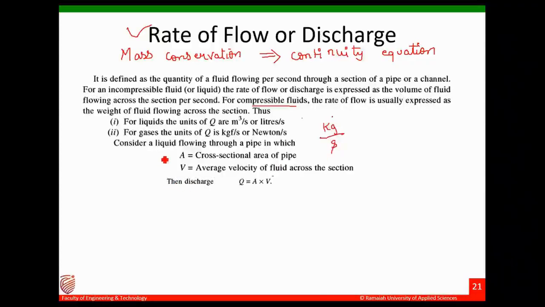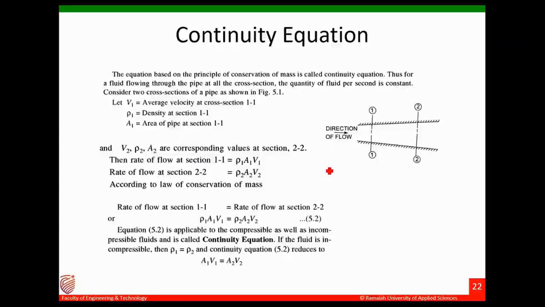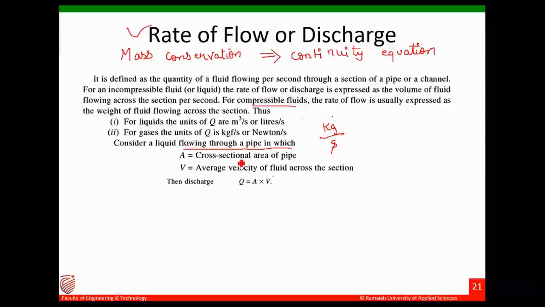Let us consider a fluid flowing through a pipe. I'll consider two sections, section 1 and section 2. Let A be the cross sectional area of the pipe and V be the average velocity of the fluid flowing through this section.